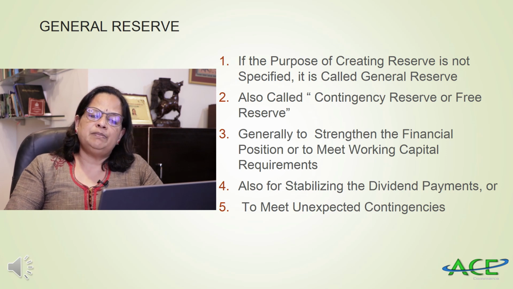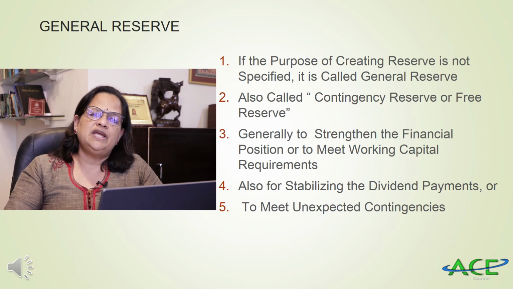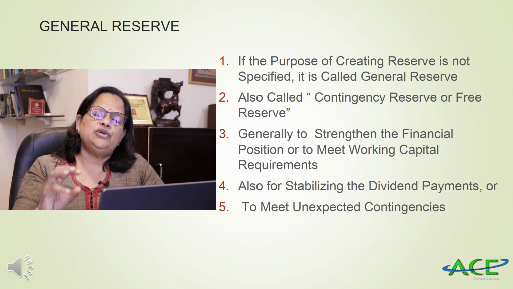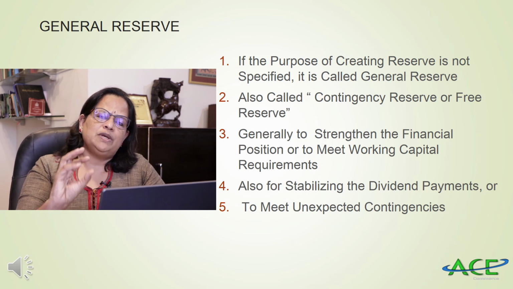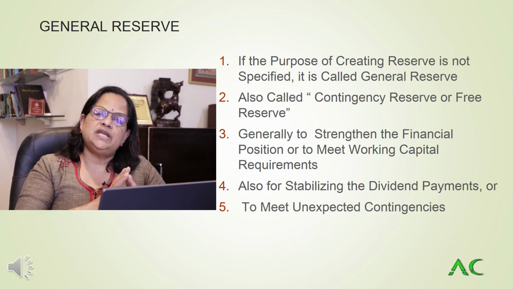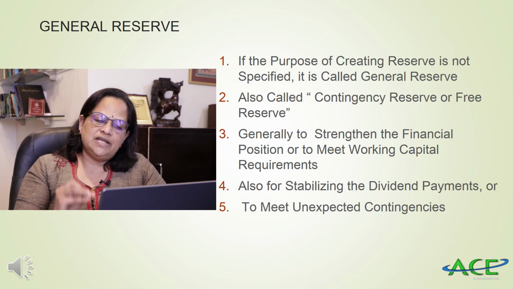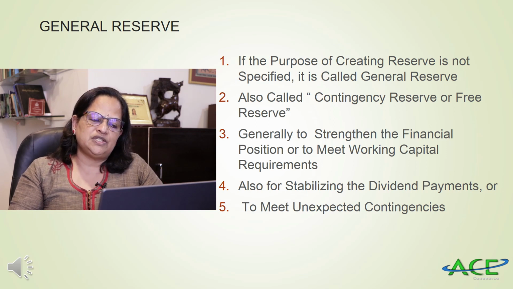General reserve: if the purpose of creating reserve is not specified, it is called a general reserve. It can be for any general purpose. It is also called contingency reserve or free reserve. I told you in case of any emergency, if they need any fund, they can use this general reserve. It's not meant for any specific purpose. It can be used for any purpose. That is why it is called contingency reserve or free reserve. Generally it is to strengthen the financial position or to meet working capital requirements. That is the idea of creating general reserve.